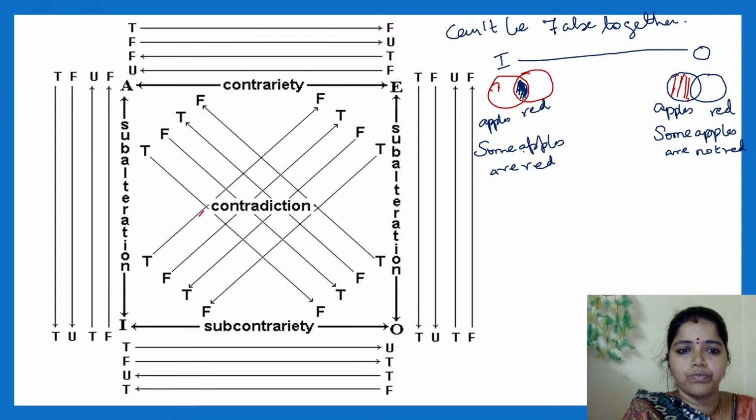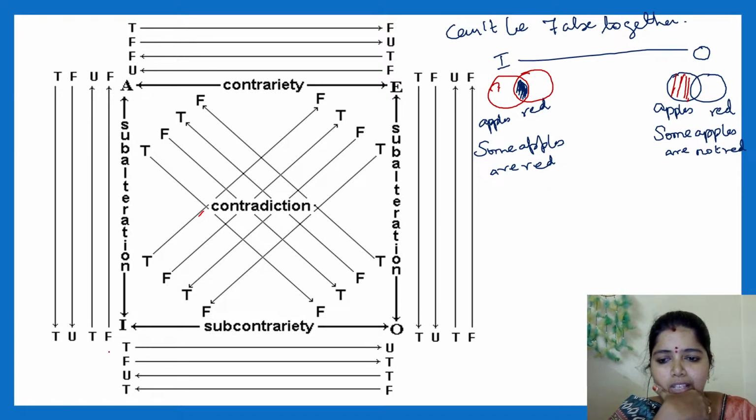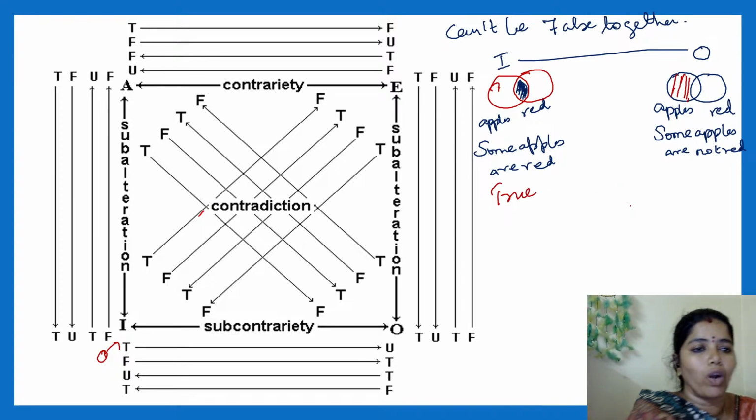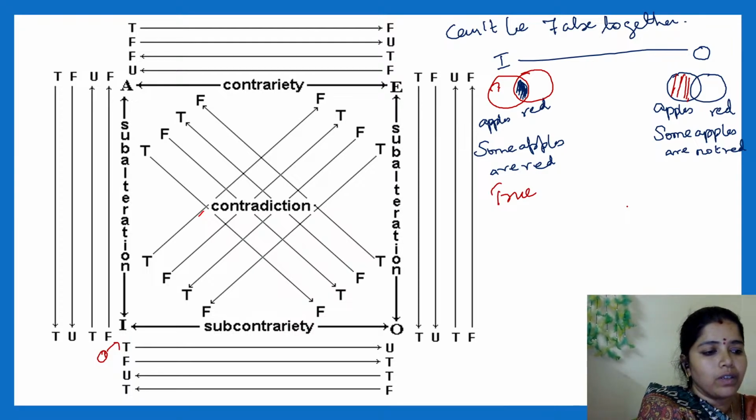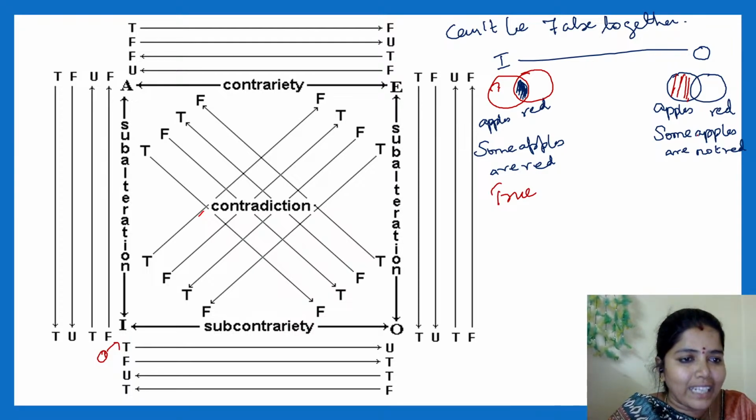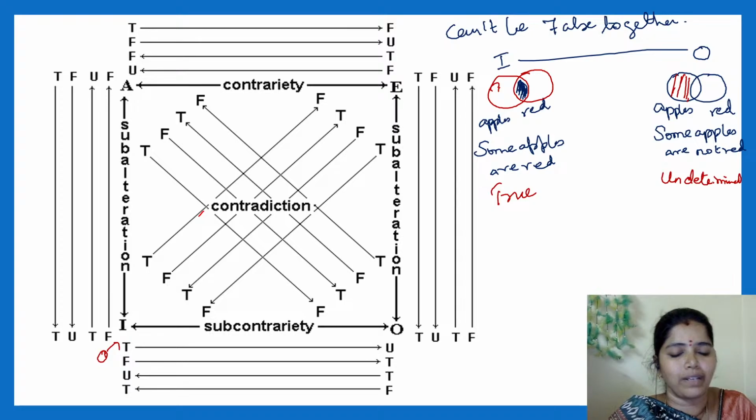Okay, now we will go. So what is given here? First I am taking this one. If the I type statement is true, then what can be inferred about the O type statement? Can we derive some apples are not red? I am telling some apples are red. I cannot say not red, as there can be another combination also. So here I cannot determine. It is undetermined.